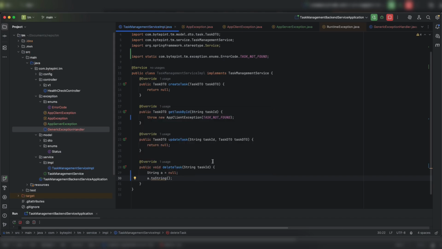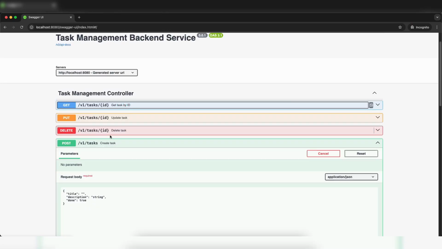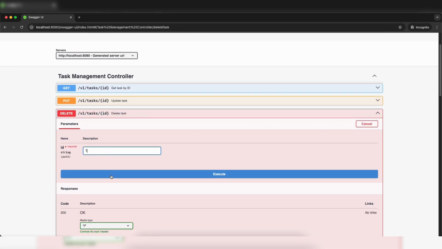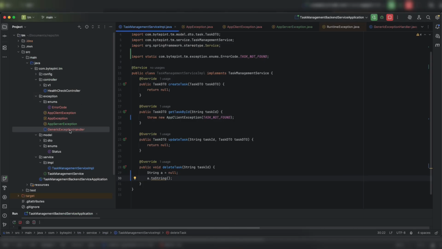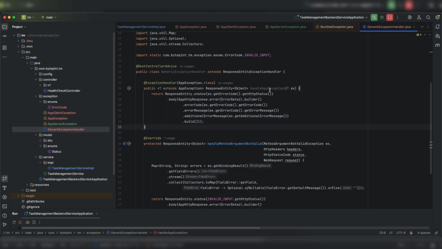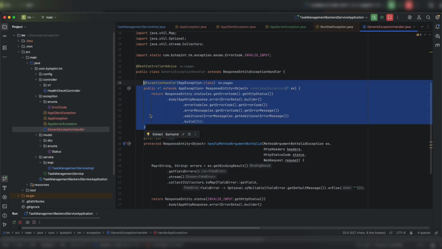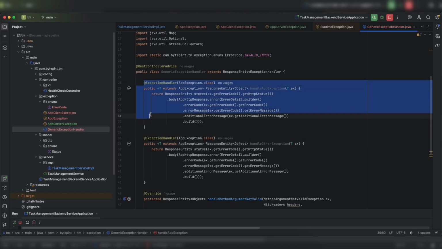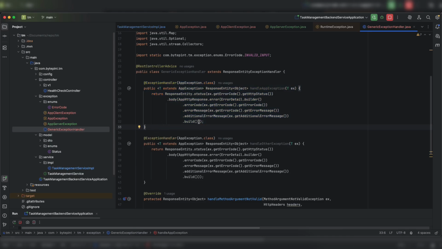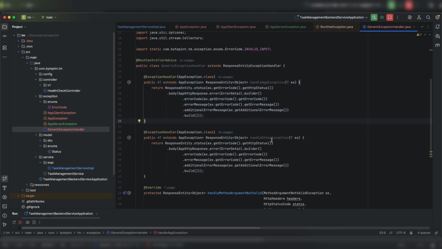Okay. Now, if I restart it and try to delete anything, 1, I'm getting an unhandled exception, right? Now, handling these exceptions is also very simple. Similar to this handle app exception, create one more method and name it handle other exception. So all my custom exceptions will be handled by this method. But in case there is some unhandled exception that I'm not expecting, those will be handled by this method. And again, I need to provide which exception I need to handle here.